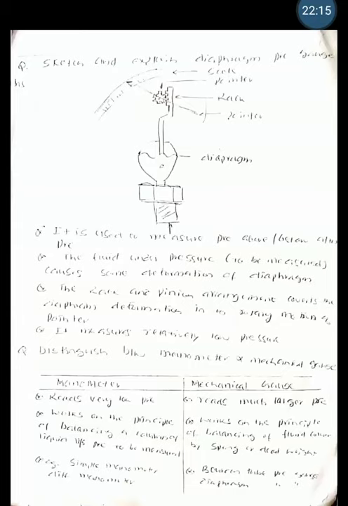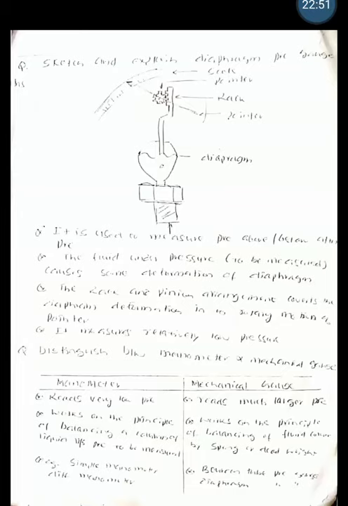So this is about the two important gauges. Sometimes the question may also be asked regarding the difference between manometers and mechanical gauges. A manometer reads very low pressure, whereas mechanical gauges read much larger pressure.